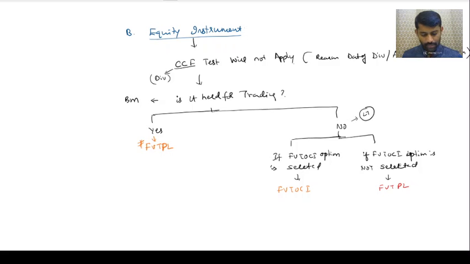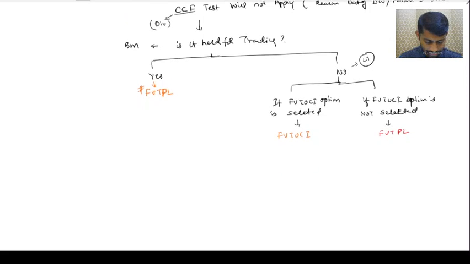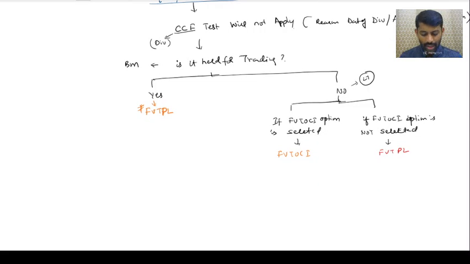Can they select the FVTOCI option here, sir, because it is not traded? Yes, the frequency is less. Yes. So here the amortized cost concept will not apply. Got it? The amortized cost concept will not apply.